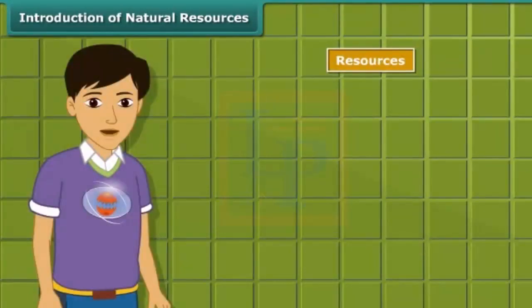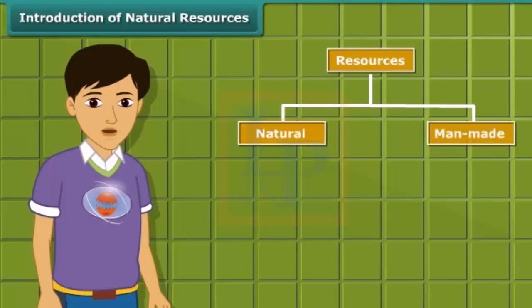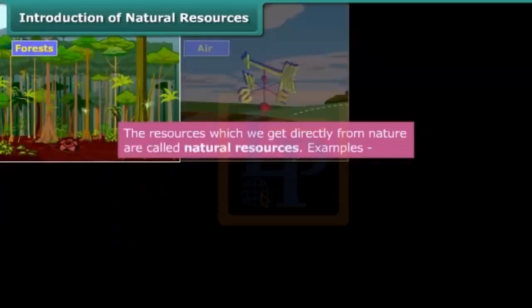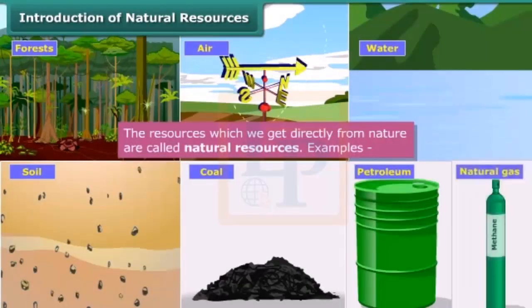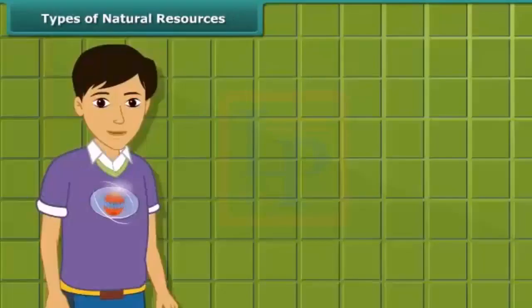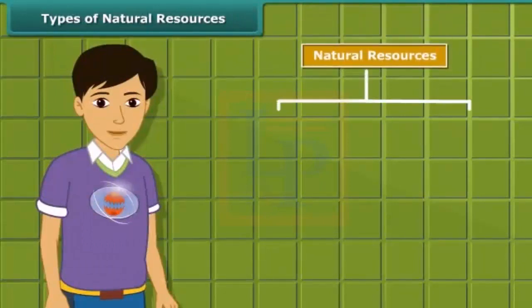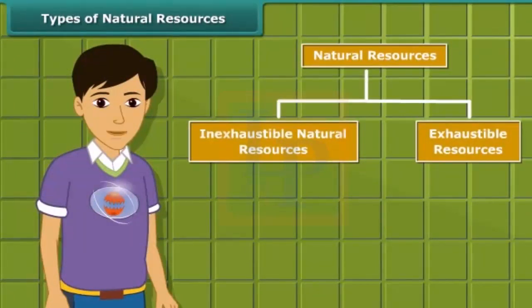You know, resources are of two types: natural and man-made. Natural resources such as forests, air, water, soil, coal, petroleum and natural gas are directly obtained from nature. Natural resources can be broadly classified into two categories: inexhaustible natural resources and exhaustible resources.